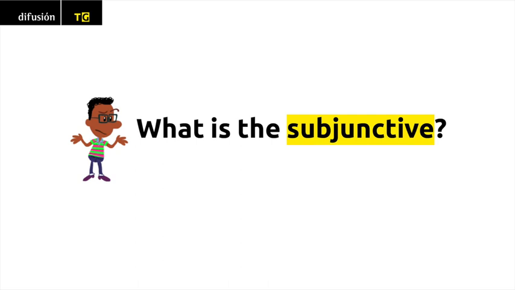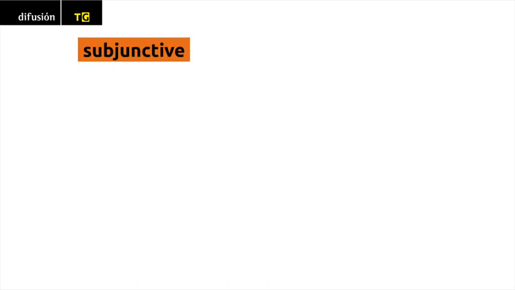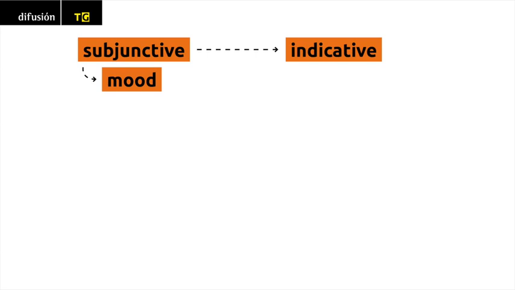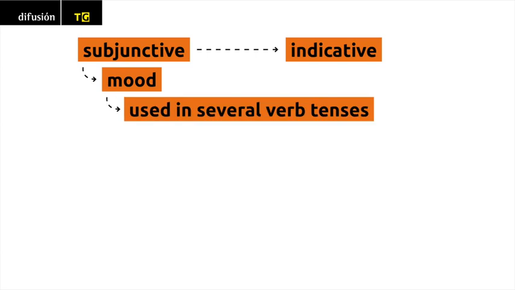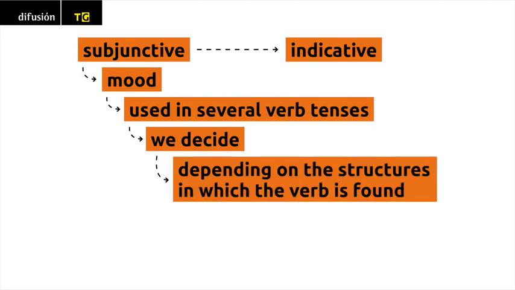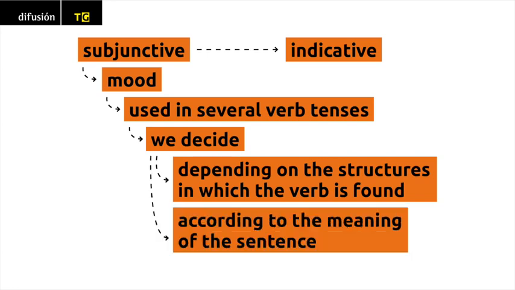What is the subjunctive? As you saw in the tutorials about the subjunctive, like the indicative, is a mood in Spanish that is used in several verb tenses. We decide between the indicative mood and the subjunctive mood depending on the structures in which the verb is found and according to the meaning of the sentence.